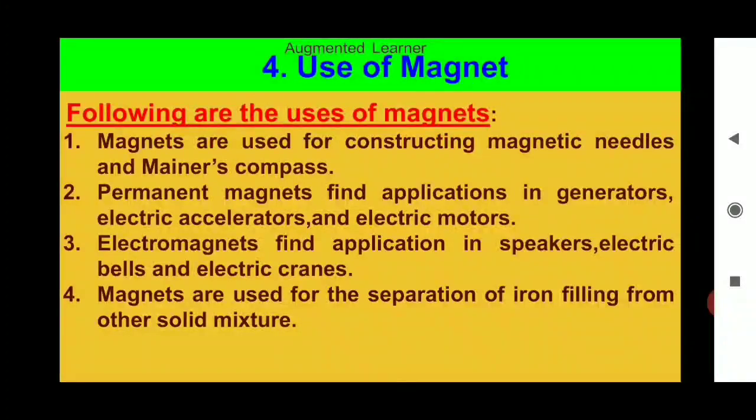Now study about uses of magnets. Following are the uses of magnets. First, magnets are used for constructing magnetic needles and compasses. Second, permanent magnets find application in generators, electric accelerators and electric motors. Third, electromagnets find application in speakers, electric bells and electric cranes. Fourth, magnets are used for the separation of iron filings from other solid mixtures.